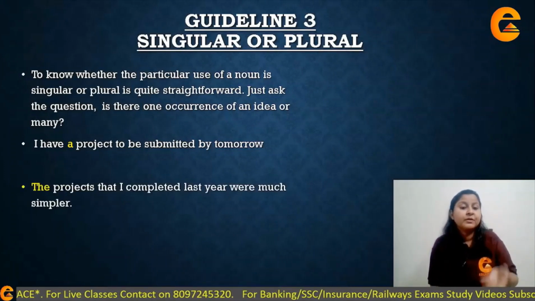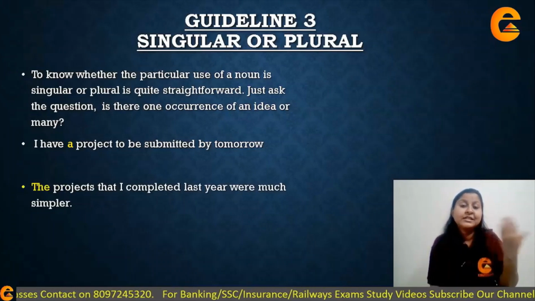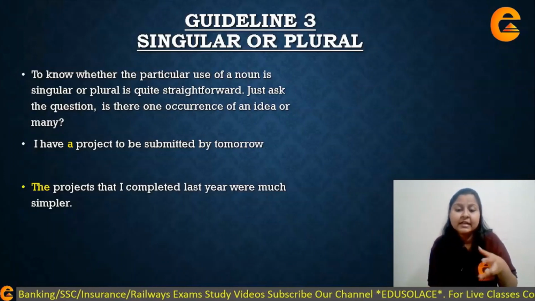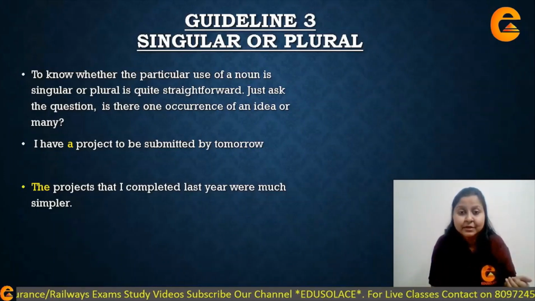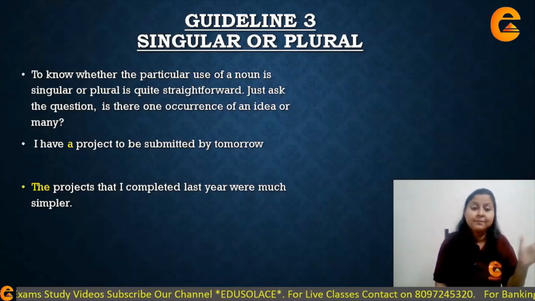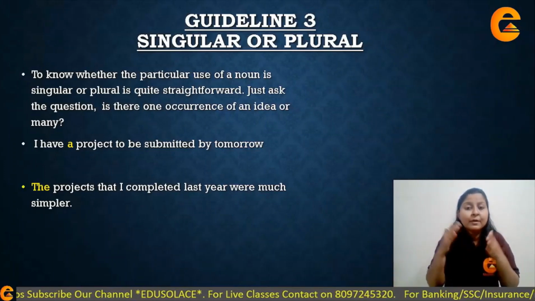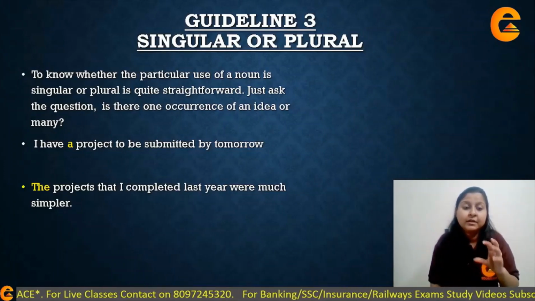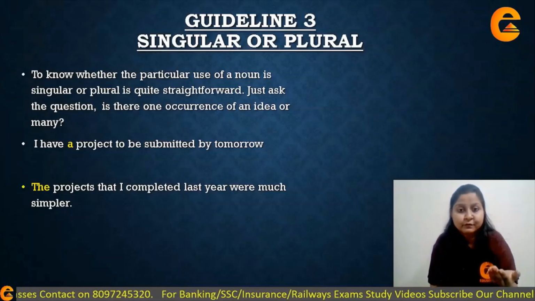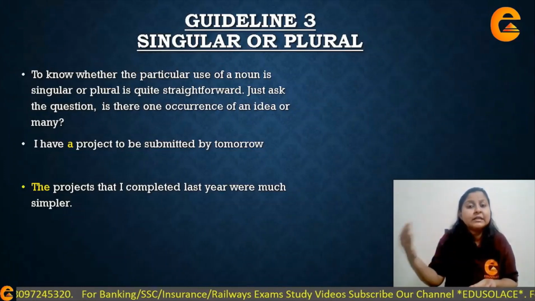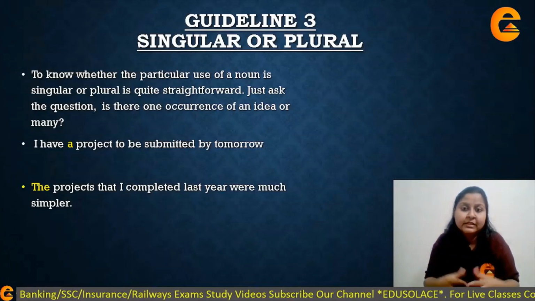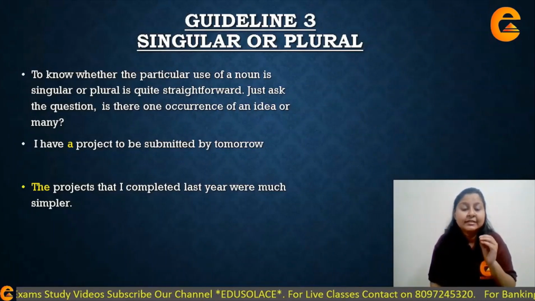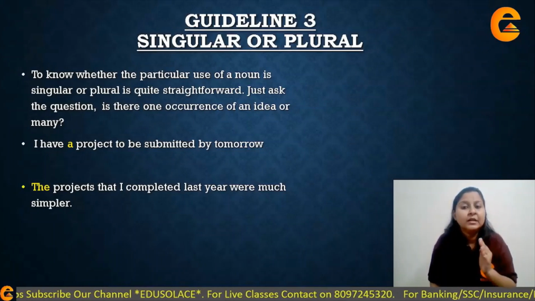Coming to the next part, तो अभी उसी noun को लेके I have used it in a different way. So the example is the projects that I completed last year were much simpler. That means अभी मैं last year के projects के बारे में बात कर रही हूँ. So I'm talking about many projects, multiple projects which I did in the last year. So here projects being a plural form. Since I'm talking about multiple projects, they are plural in form, and hence with the plural noun, I have to use the defined article, which is the article the.